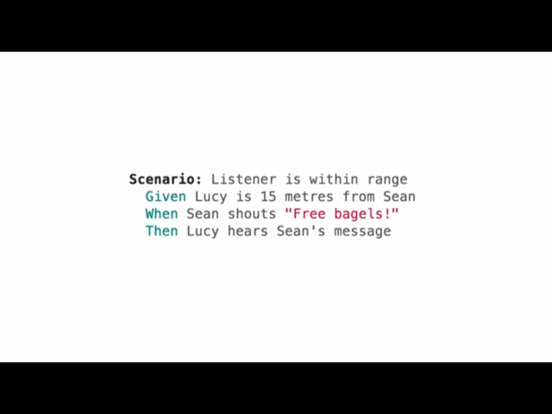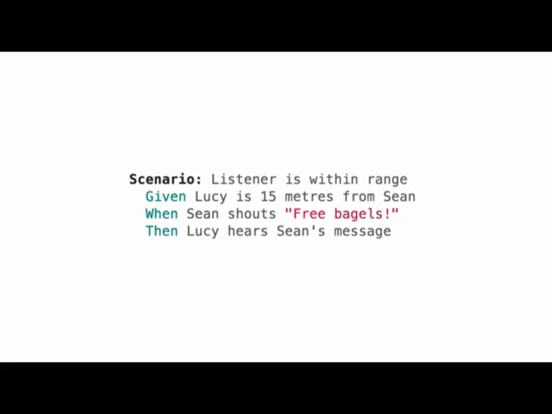We can translate this into a gherkin scenario so that Cucumber can run it. Here's how that would look. You can see there are 4 special keywords being used here. Scenario just tells Cucumber we're about to describe an example that it can execute. Then you see the lines beginning with given, when, and then.